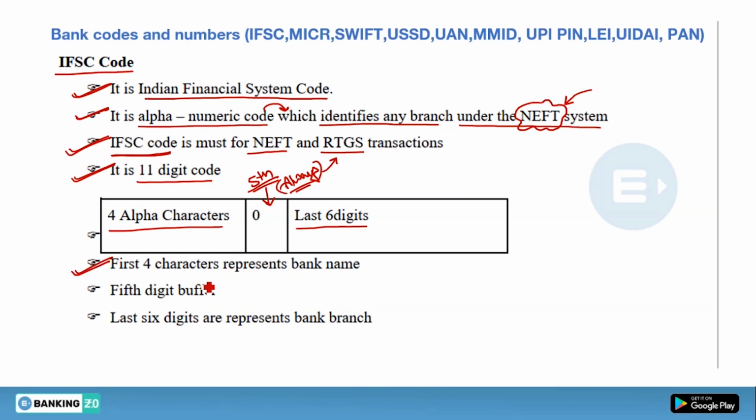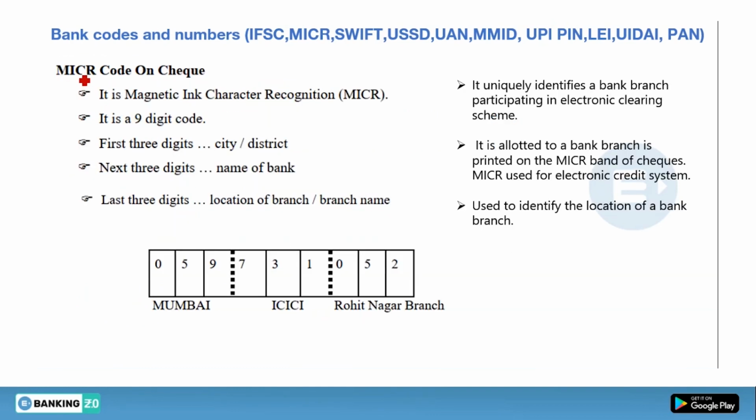The first 4 characters represent the bank name, the 5th digit is a buffer, I told you it is always 0, and the last 6 digits represent the bank branch. So these 4 alpha characters include the bank name, the 5th is the buffer, meaning 0, and the last 6 digits represent the bank branch. So in total it is an 11-digit code.